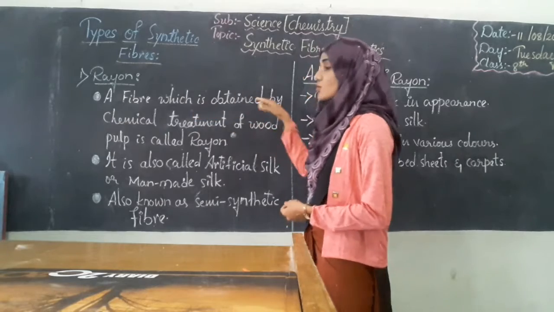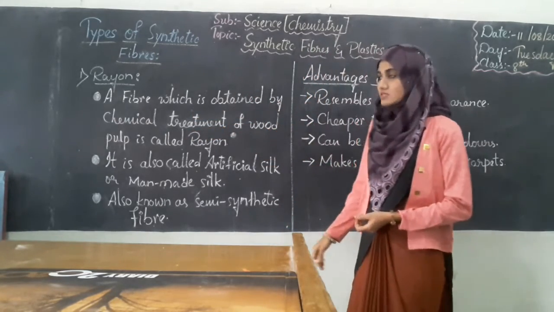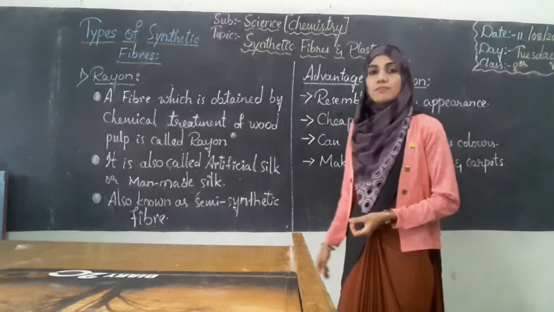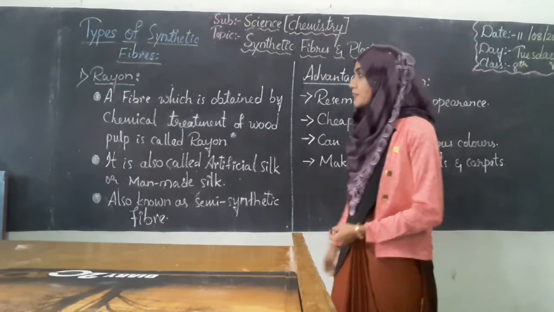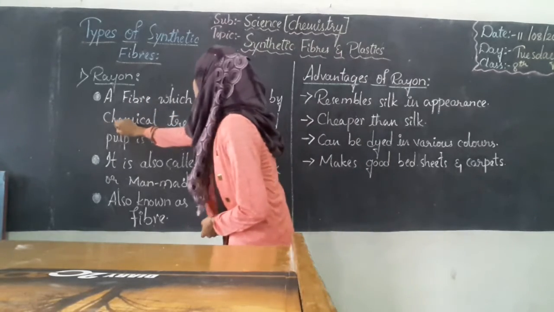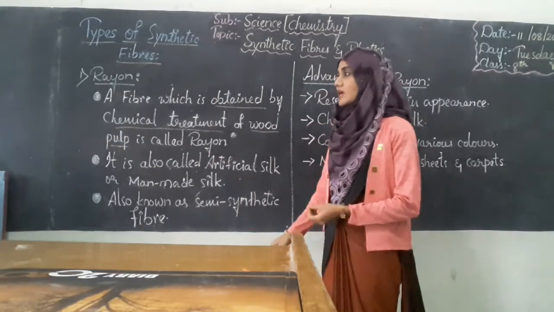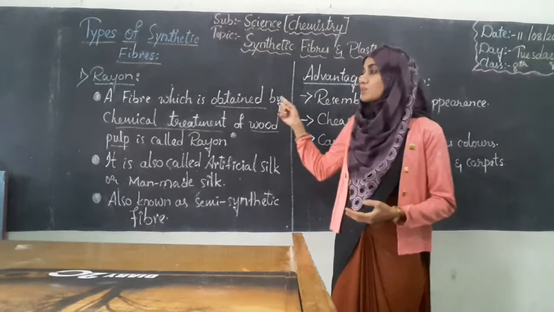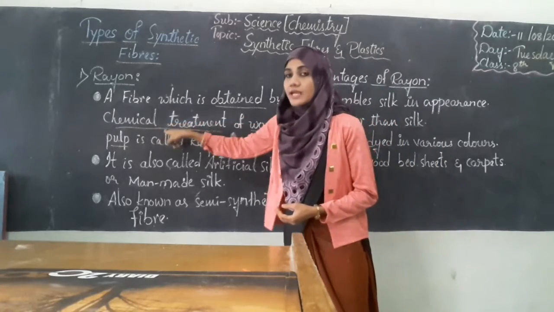A fiber which is obtained by chemical treatment of wood pulp is called rayon. It is also called artificial silk or man-made silk, and also known as semi-synthetic fiber. So what is rayon? A fiber which is obtained by chemical treatment of wood pulp. So it's also a synthetic fiber, but how is it obtained? It is obtained from the wood pulp and then it is treated chemically.